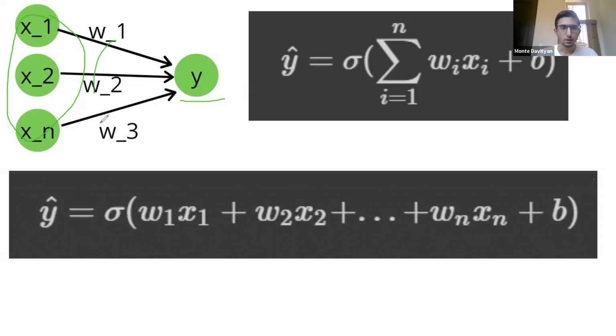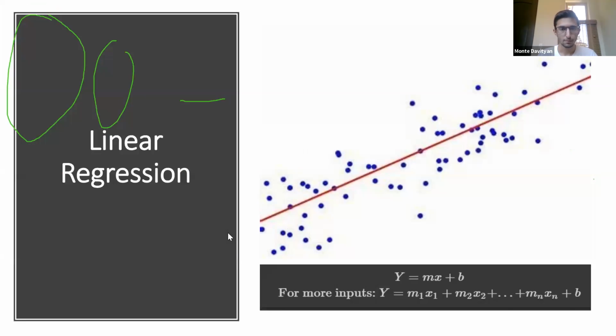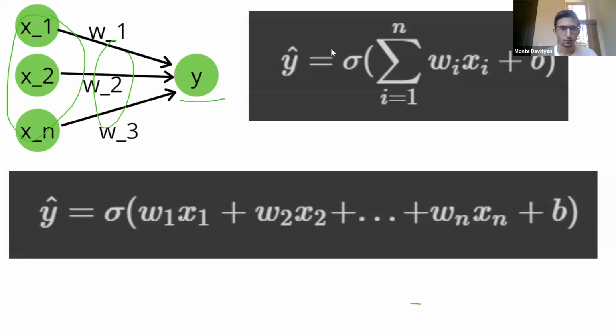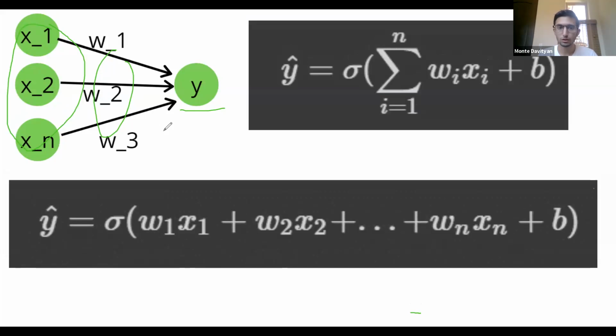Now these weights are actually going to be our slope. If you remember from our linear regression in the previous slide, those weights are going to be exactly equal to our slope. And so it's our job to figure out what those weights are. We use different algorithms that I'll explain later to figure out exactly what these weights are. And so let's look at the formula. This is the formula essentially for it.